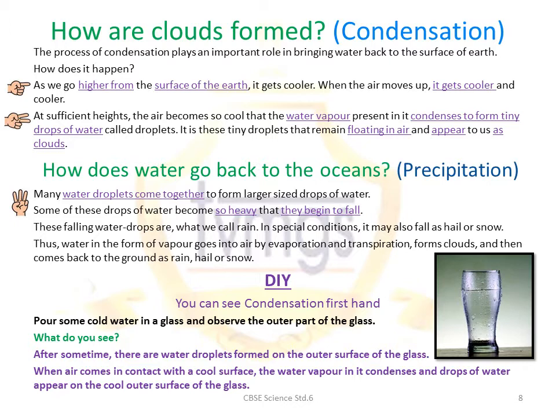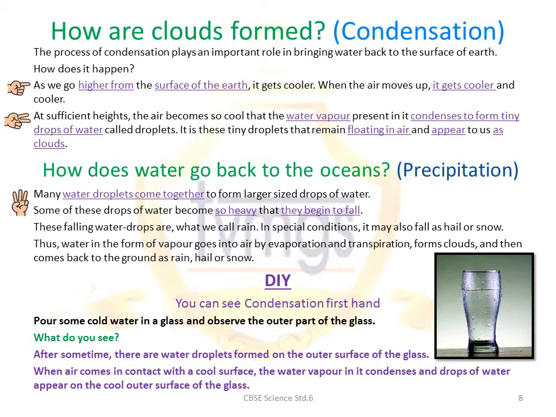The next question that arises is, how does water go back to the oceans? When many water droplets come together to form large-sized drops of water, some of these drops become so heavy that they begin to fall, and these water drops are called rain.